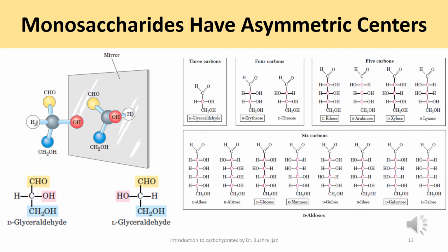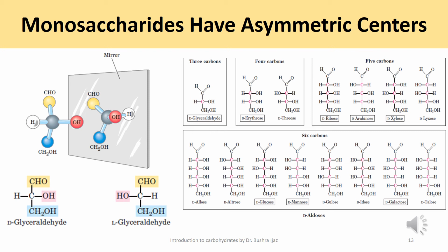Now, to represent the three-dimensional structure on paper, as I told you, we use Fischer projection formulas, which I had explained in the previous slide. In general, a molecule with n chiral centers can have at most 2^n stereoisomers. The stereoisomers of monosaccharides of each carbon chain length can be divided into 2 groups that differ in the configuration about the chiral center more distant from the carbonyl carbon. Those in which the configuration at the reference carbon is the same as that of D-glyceraldehyde